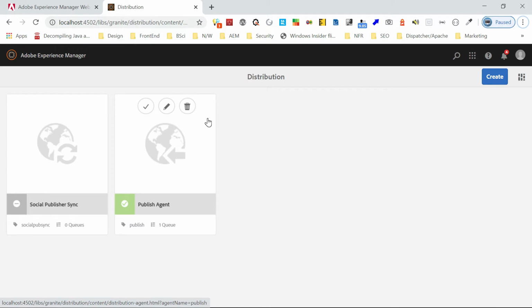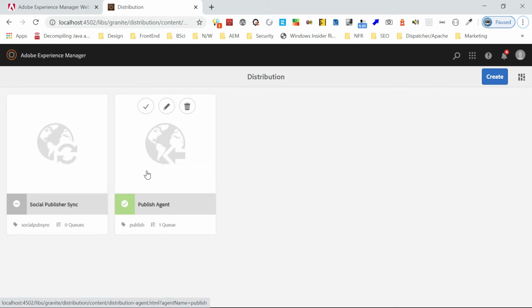One point to notice, the replication and this distribution, both are for a different use case for now. So the replication is again to handle those activation and modification and all those scenarios. Even the distribution can be used for the replication, but that I will explain later. The recommendation is to use the distribution for the reverse syncing.